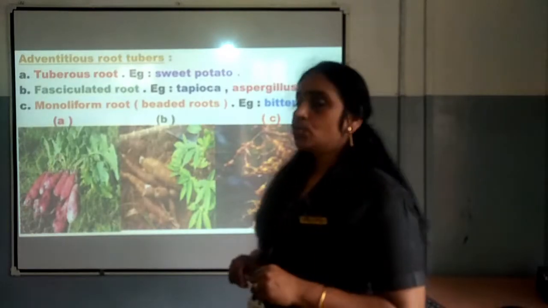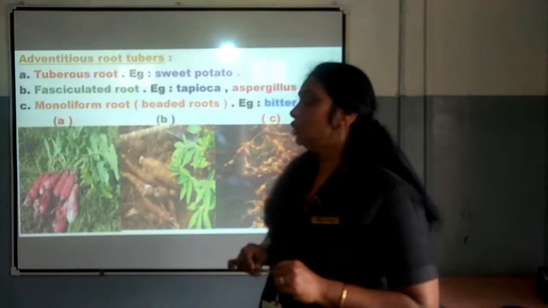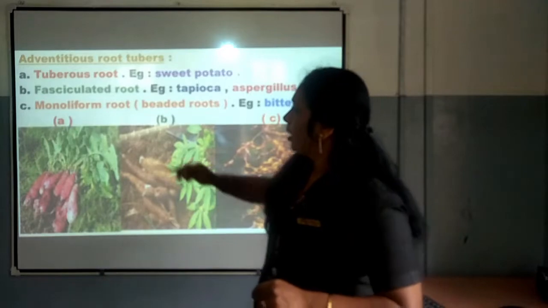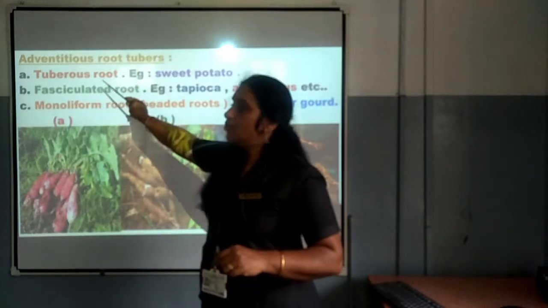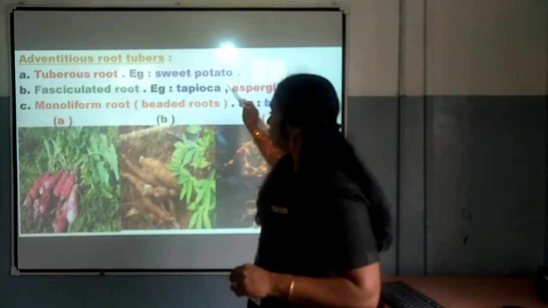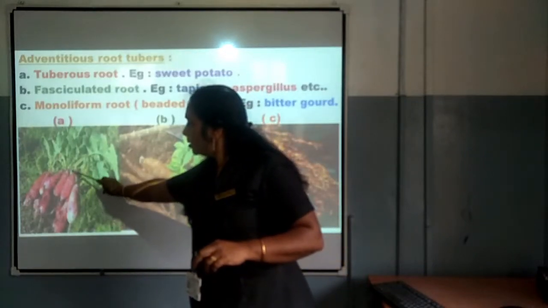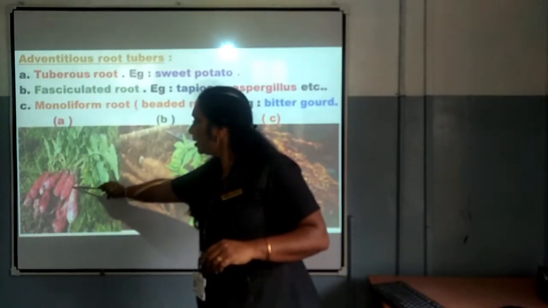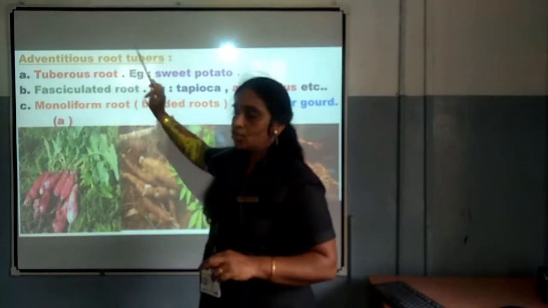Next one is related to adventitious root tubers. Tuberous root, here also tuberous root is there. Example is sweet potato. You can see here tuberous in the form of tuber. It is seen, that's why the name came as tuberous.